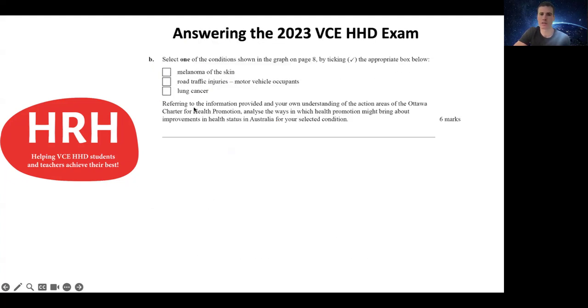So that was important because it did say they're referring to the information provided. So when it's talking about the action areas of the Ottawa Charter, hopefully you remember those 5 different action areas, and lots of students and schools use the mnemonic bad cat smell dead rats to remember those. And so for 6 marks, it's probably a good idea to try to link into at least 3 of those action areas and then how they might have helped to reduce the DALYs for whichever of these particular conditions you've chosen.